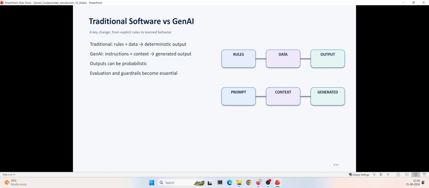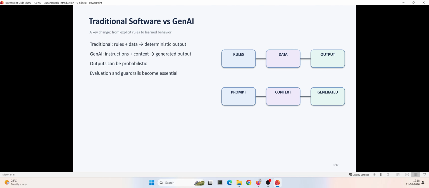But generative AI is a little different from here. We cannot provide each rule as a program, but we can provide a prompt and the context, and then the model actually executes that, right? The model then generates an output based on what it has learned. This introduces something very important. The output can be probabilistic.